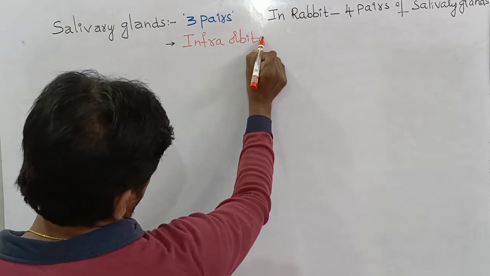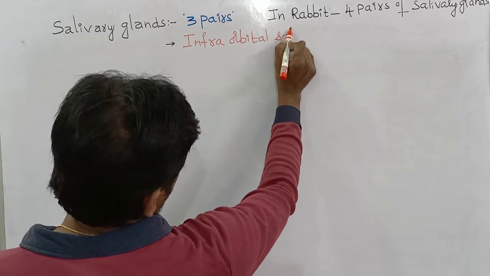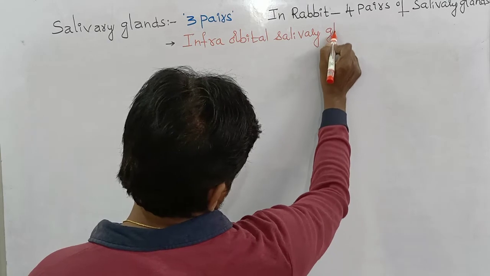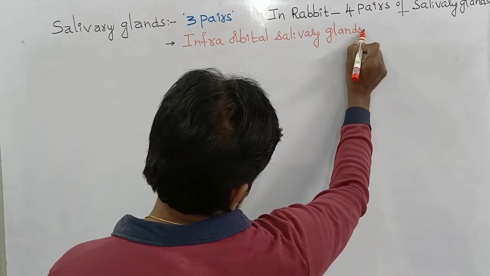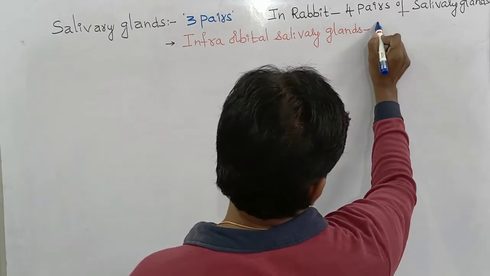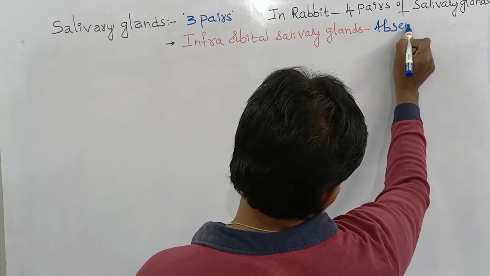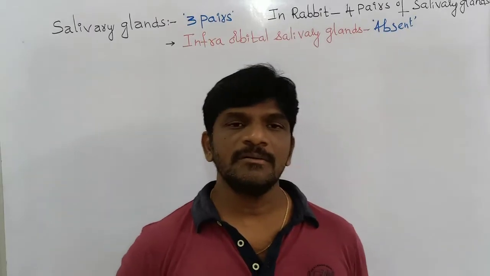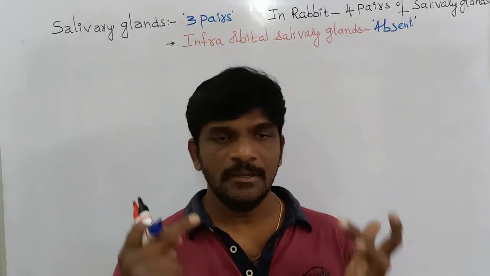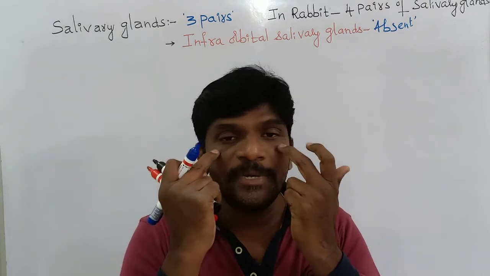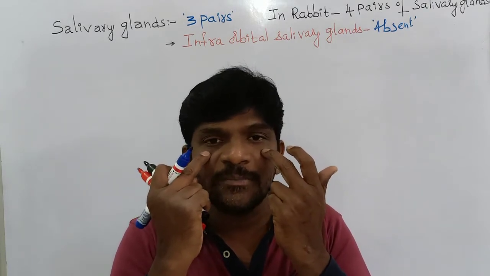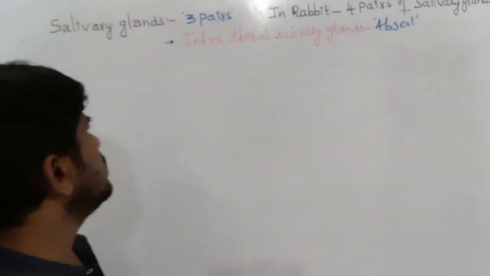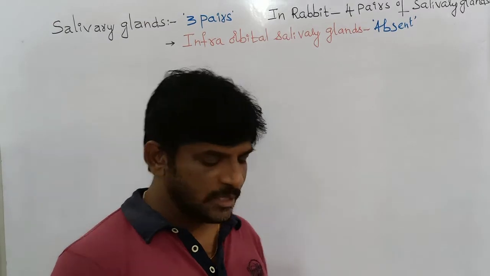Infraorbital salivary glands are absent in man, whereas in other mammals like rabbit, the infraorbitals are present. Below the eye orbits, a pair of salivary glands are present, and they are absent in man. Now I am going to discuss the three pairs of salivary glands in man.